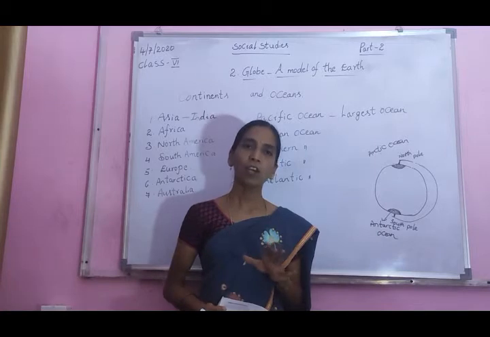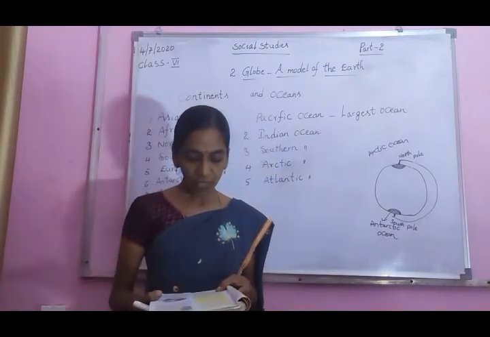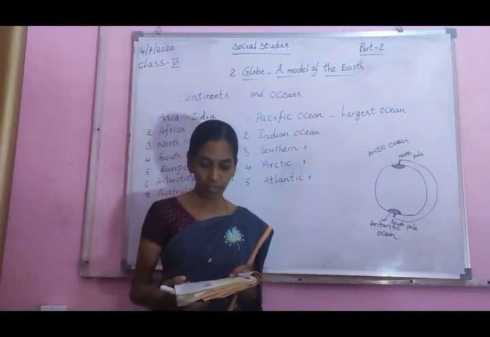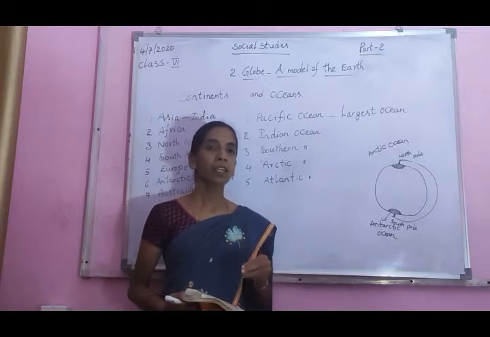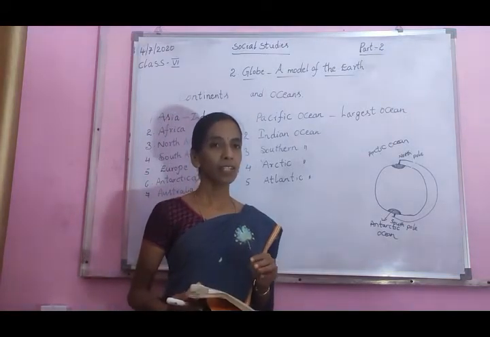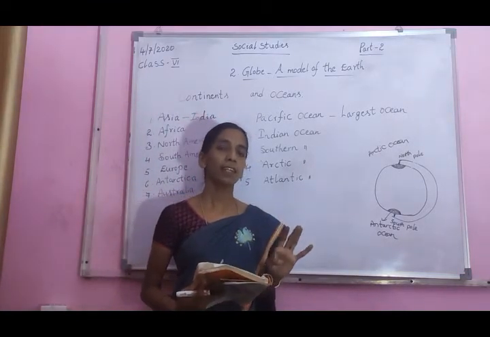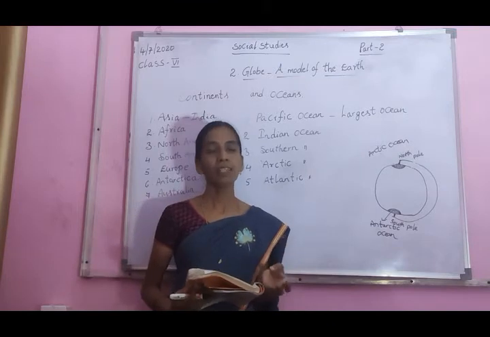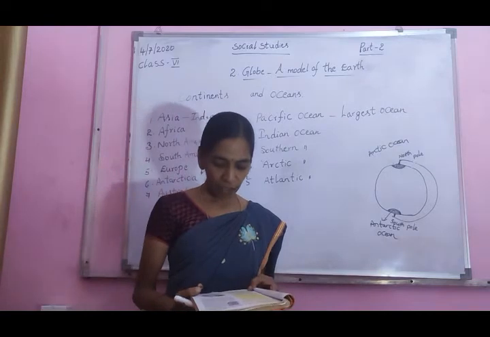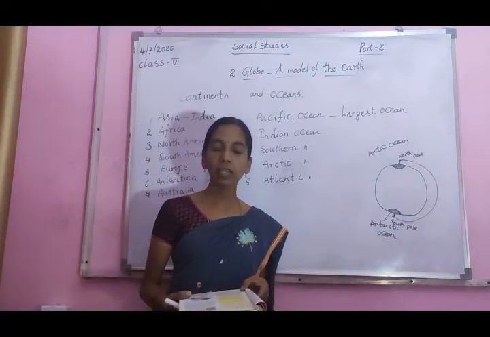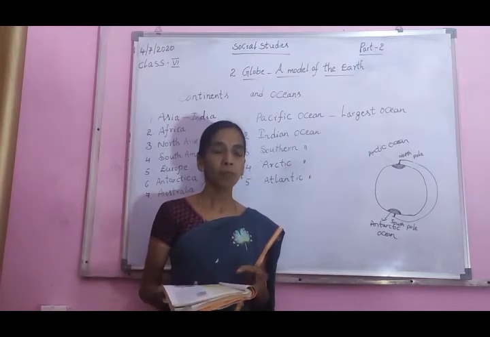You can find some important countries' names on the globe. Villages, towns and cities are located on the continents. Continents contain countries, and countries contain villages, towns and cities. You will find hills and valleys, agriculture, mines, factories and so on.